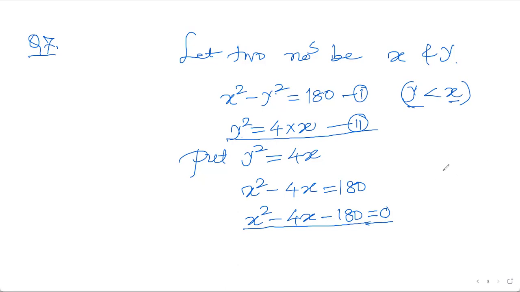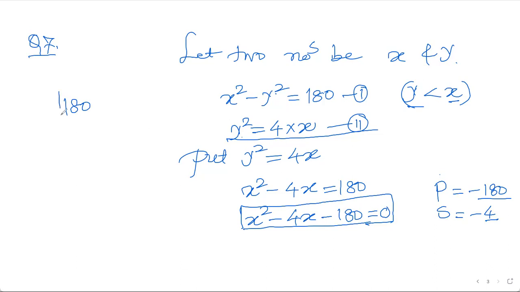Here you can have a choice. I'm always going by the middle term splitting method, because I've not studied another method. I've studied the perfect square method, but that is not useful here. So here the product is minus 180 and the sum is minus 4. So which two numbers will give you the product 180 and the difference 4? See the prime factorization, how intelligently things can be done. This is a small number, so I'm going by prime factorization and keep on trying.